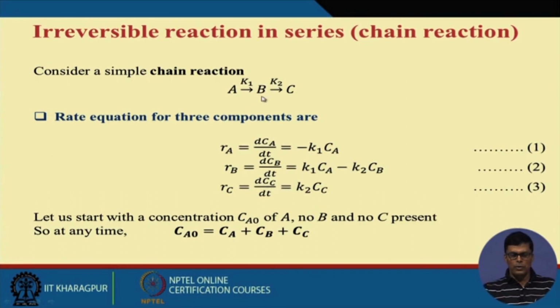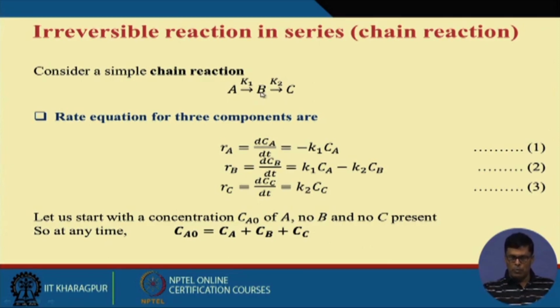Now the rate of formation of B will be something different. How can you calculate it? The net rate for B is the rate of formation of B minus the rate of degradation of B, because two things occur simultaneously in the intermediate compound.